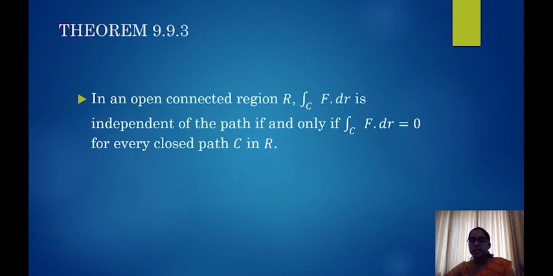We get that f is conservative implies the integral is path independent, and if it is path independent, then integral over C f dot dr is 0. Even the converse is also true, that is, if the integral over any closed path is 0, then the integral will be path independent, and if it is path independent, the field will be a conservative vector field. So we can combine all these 3 theorems together.